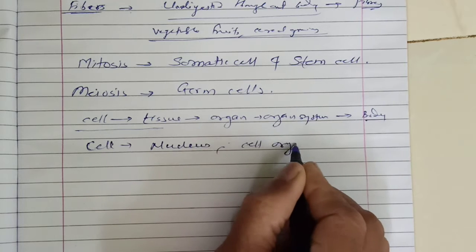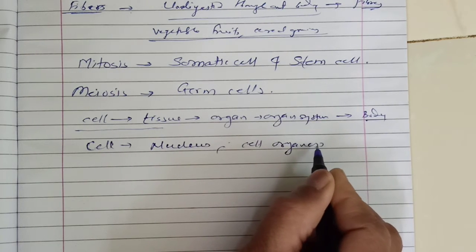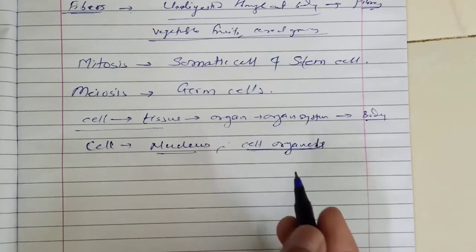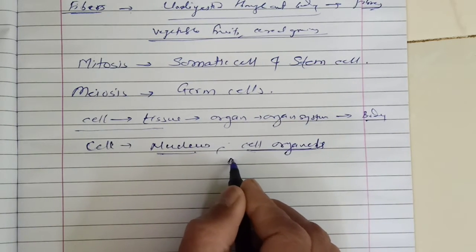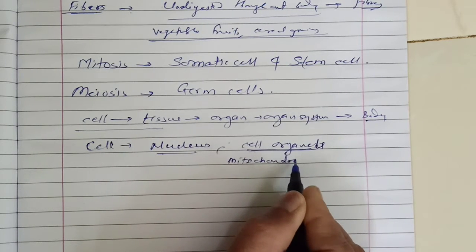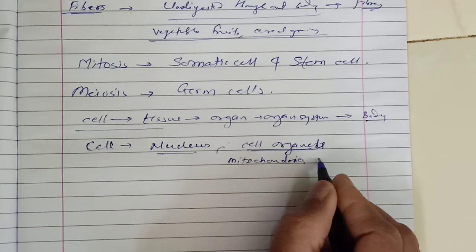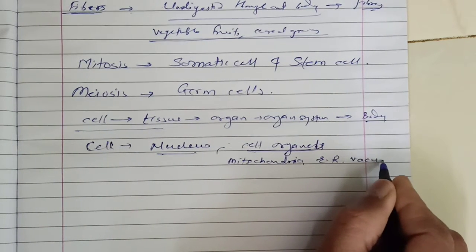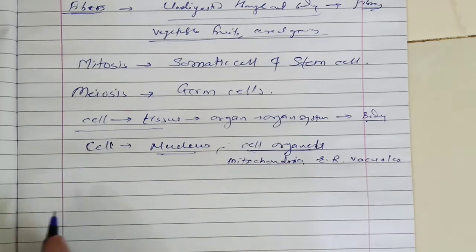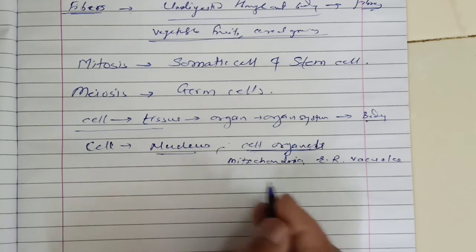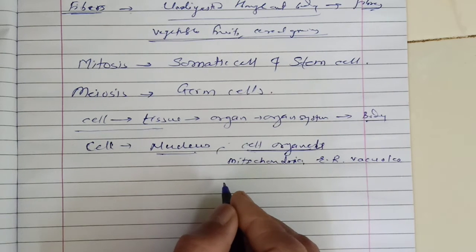Which cell organelles? Besides the nucleus, a cell has mitochondria, endoplasmic reticulum, vacuoles, cell wall, cytoplasm, and Golgi bodies, the Golgi complex.